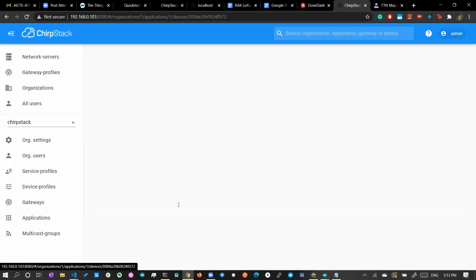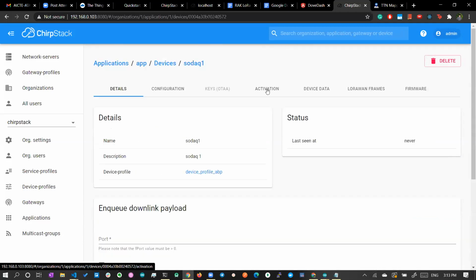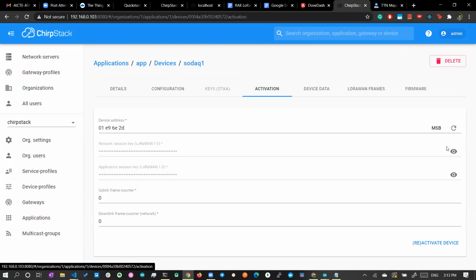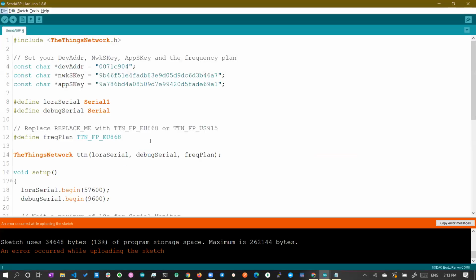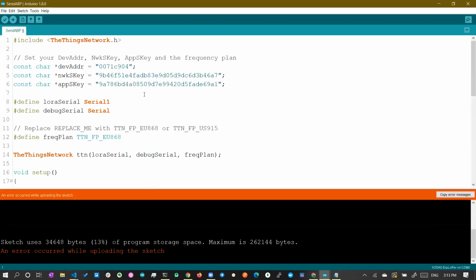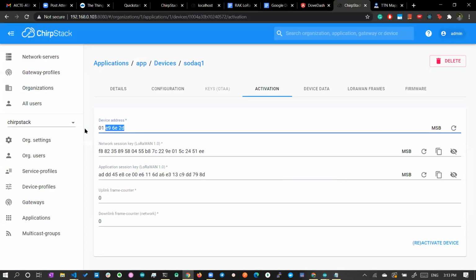Okay, so in the Sodak module, you go there and you can find the activation. We have already activated it, and we have already created all these keys. These are all the keys which we are supposed to enter over here. Now let's copy them.